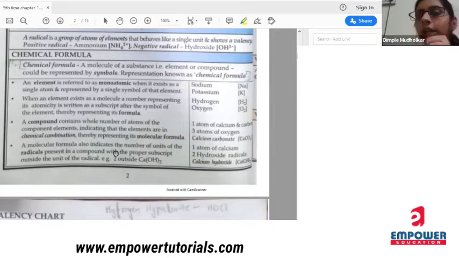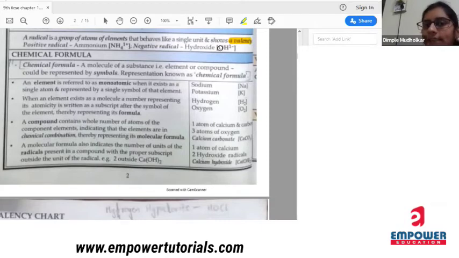Okay, now if I take the example of NaOH. Okay, so there are two types of radicals involved. Na is there and OH minus is there, right? So Na plus, OH minus. So Na plus is my positive radical and OH minus is my negative radical. Okay. So what is a radical? It is a group of atoms of elements that behaves like a single unit and shows a valency.